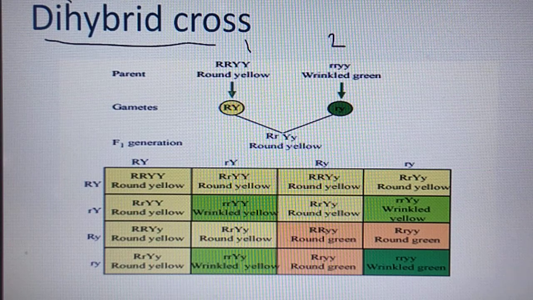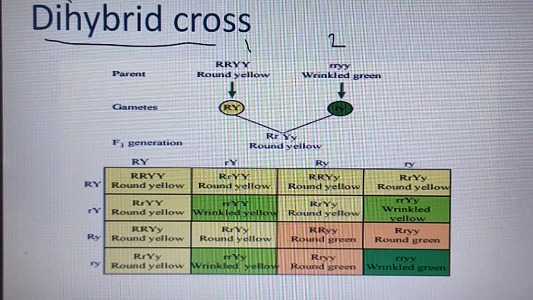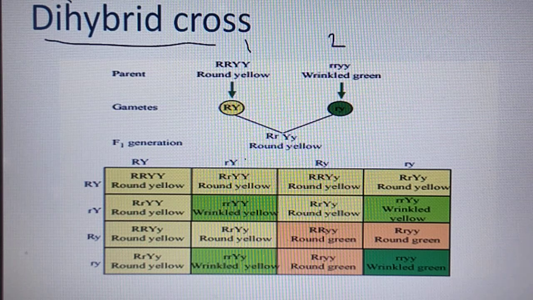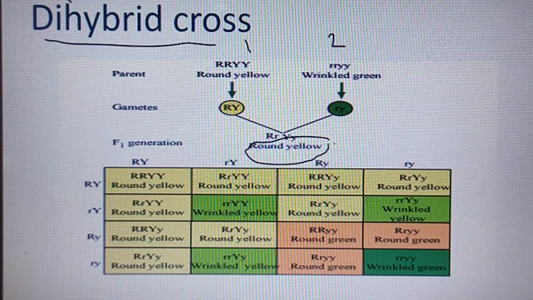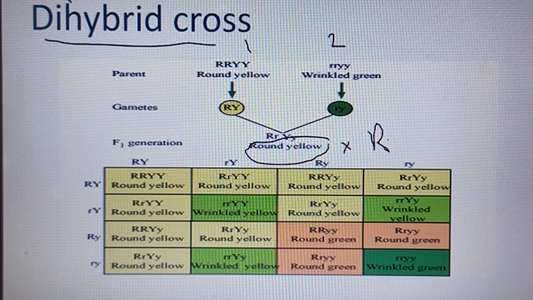Here, round yellow: capital R from round, capital Y from yellow. Wrinkled green: small r from wrinkled, small y from green. So what happens in the F1 generation? All the plants are round yellow. And we are self-pollinating this F1 generation, so it is crossed with capital R, small r, capital Y, small y.